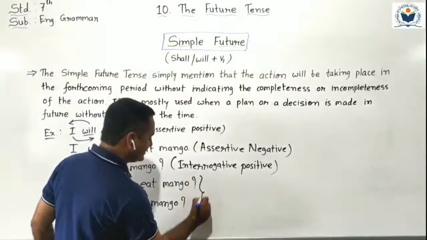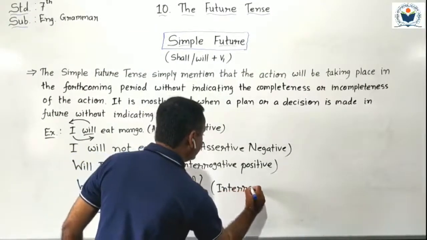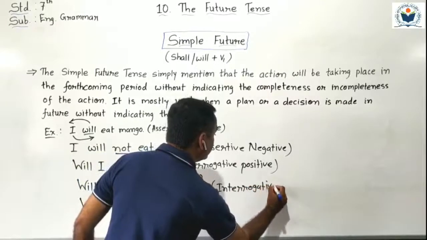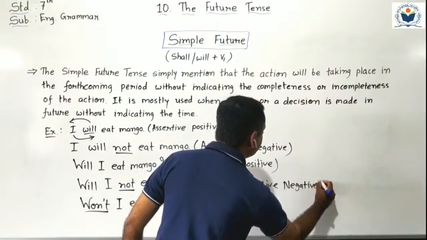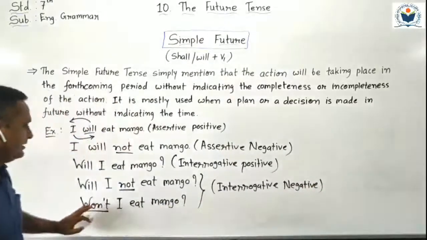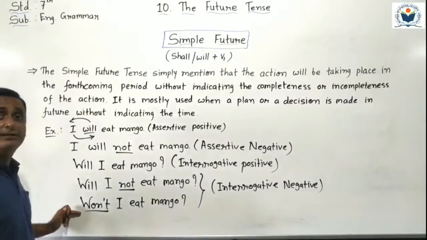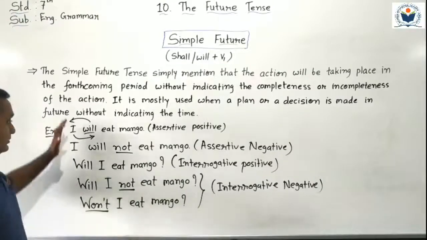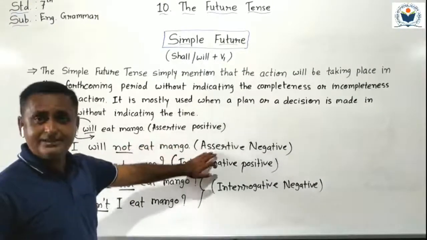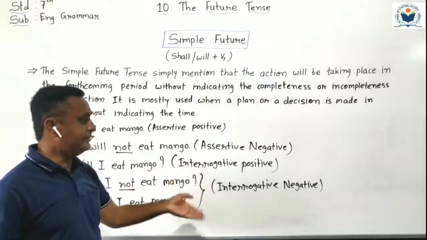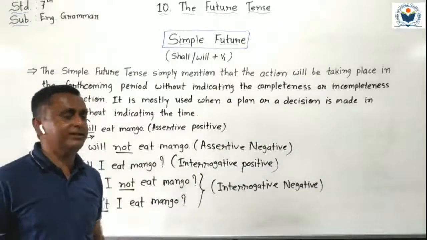Both sentences are known as interrogative negative. Can you understand, students? The first sentence is without contraction. The second one is with contraction. So students, here we completed our assertive positive sentence, assertive negative, then interrogative positive, then interrogative negative sentence in two ways, without contraction and with contraction.